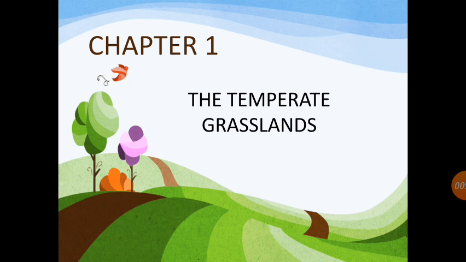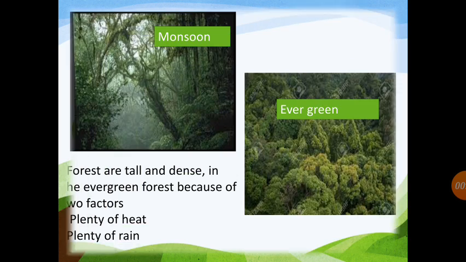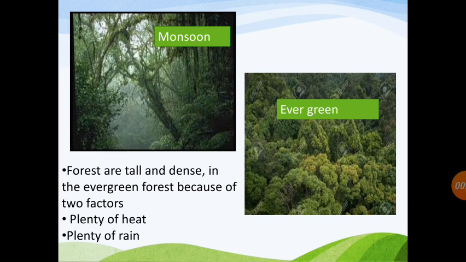Chapter 1, The Temperate Grassland. Class, please recall the topics evergreen forest and tropical monsoon forest, which we have read in the first term. Here, forests are tall and dense in the evergreen forest because of two factors.